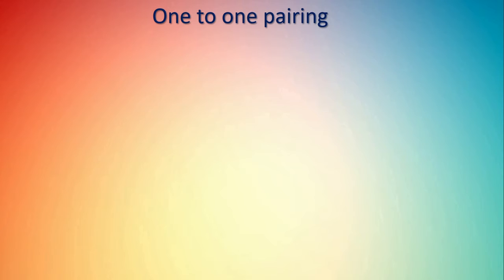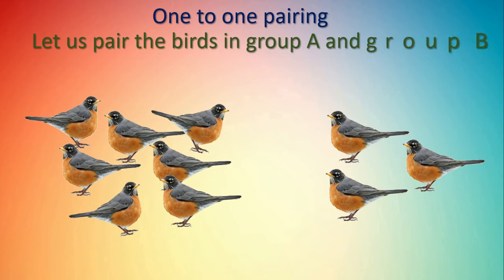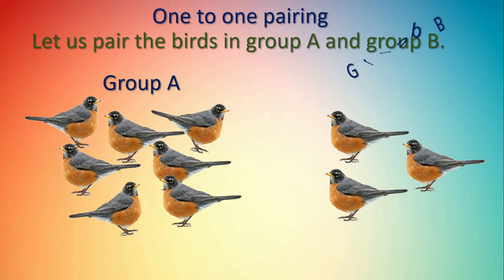1-to-1 pairing. Jodi banana. 1-to-1 pairing. We will do here. See, dear children, again here birds are there. Okay, let us pair the birds in group A and group B. Here name is given to the group, that is group A, first one, group B, the second one.